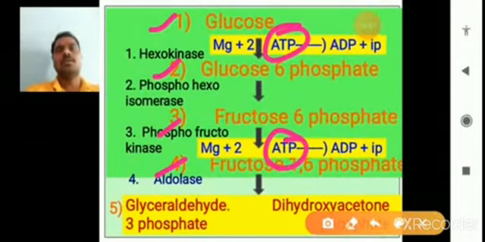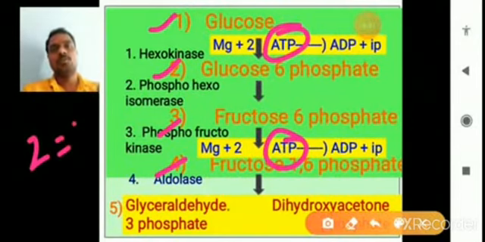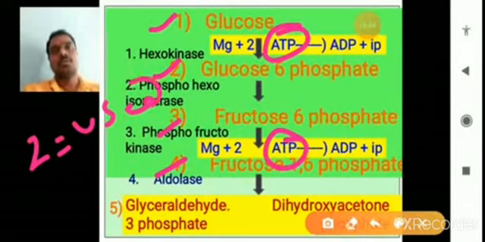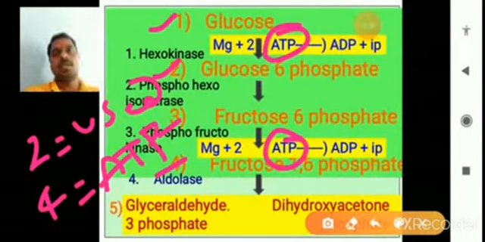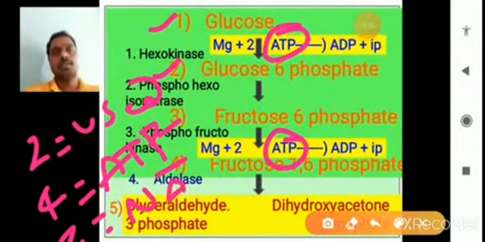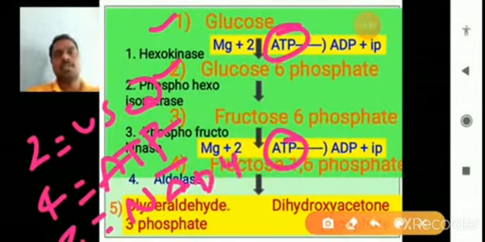So two ATPs are used, and 4 ATPs are produced in the glycolysis from the 5th to 10th steps, and 2 NADH are produced.